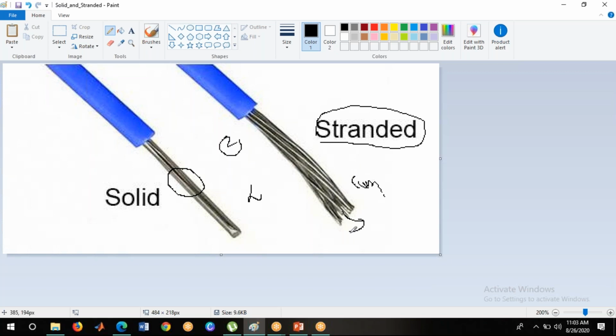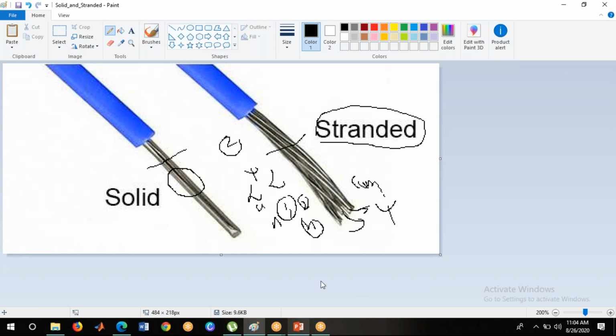Now in this class we are going to derive the flux linkage of one conductor in a group. Suppose it has n conductors, 1, 2, up to n. Then we have to find the flux linkage of the first conductor, the second, and up to n. So the total flux linkage we will get, and finally we will get the inductance. That is what we are going to derive in today's class. So you should know the difference between a solid conductor and stranded conductors.